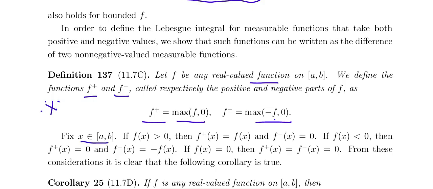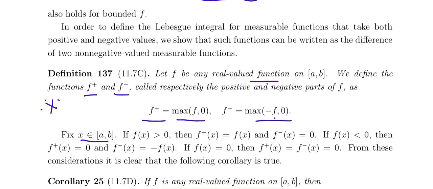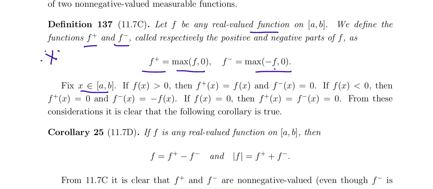x belongs to the closed interval a comma b, if f of x greater than 0, then the positive part of the function is f of x, and the negative part of the function is 0 when you define like that. If f of x less than 0, then the positive part of the function is 0, and the negative part of the function is minus f of x. If f of x equal to 0, the positive part and the negative part both equal 0. Okay. So that is for f any real valued function on a comma b.